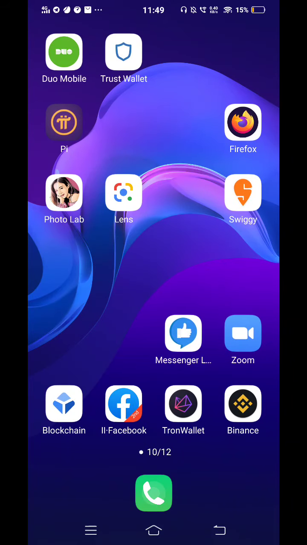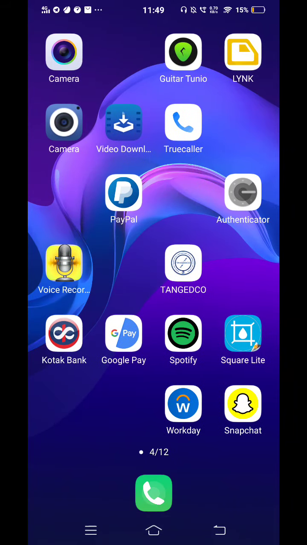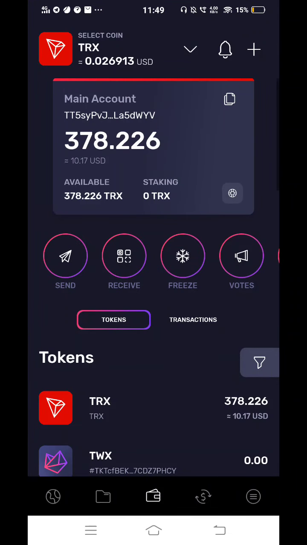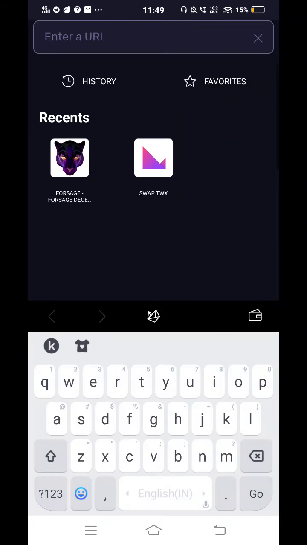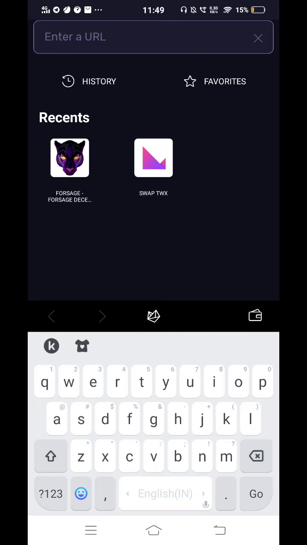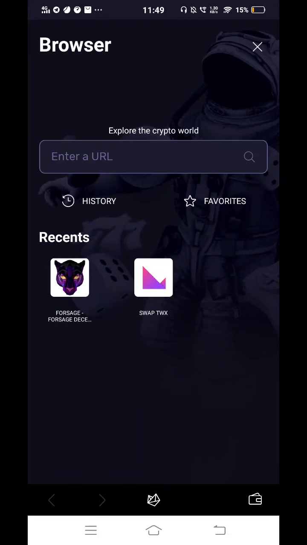For now I will show you the Tron wallet, how to join once we receive the Trons inside this wallet. What happens next? Next, I'm going to click on this browser and enter the URL. You need the referral URL of Forsage Gold. You can copy it here. Sorry, this is not the one. As I have already joined, I will not have that, but it's like a Forsage joining link.